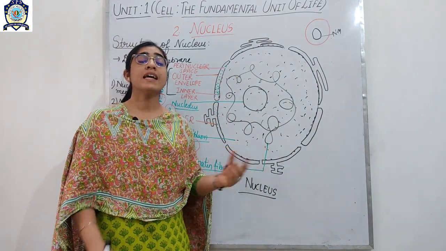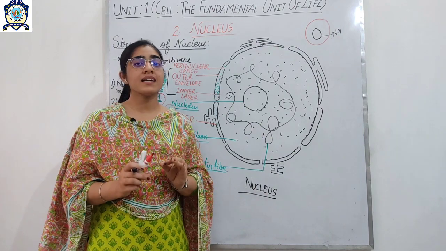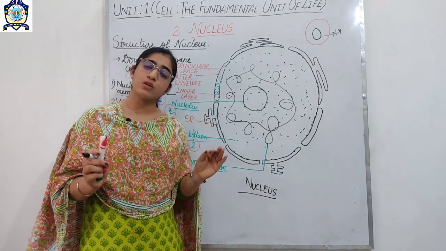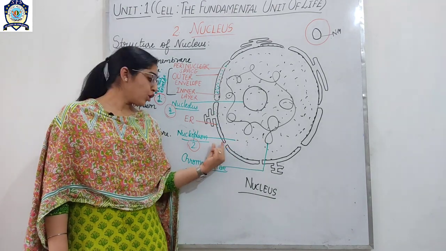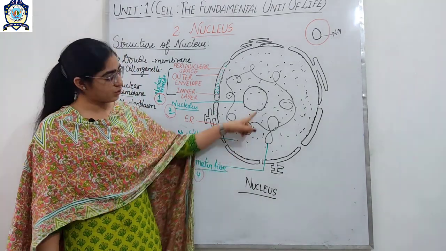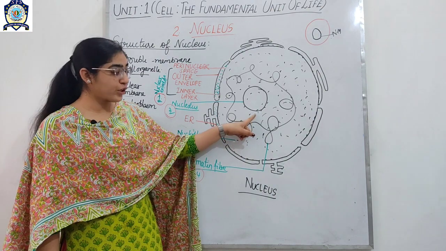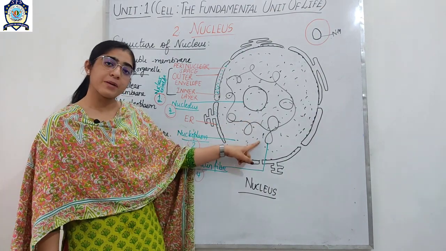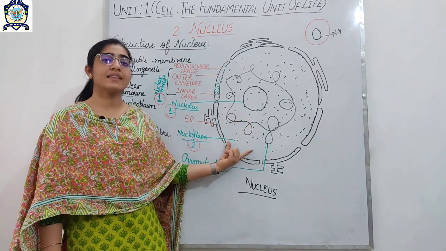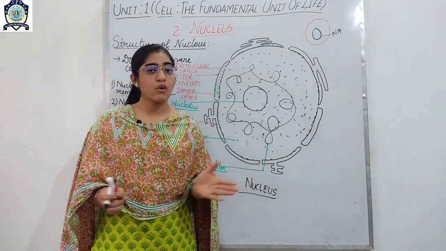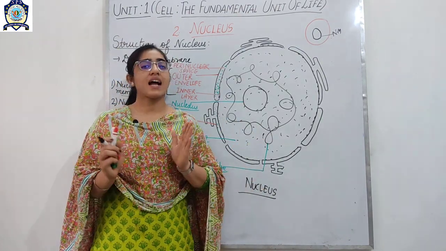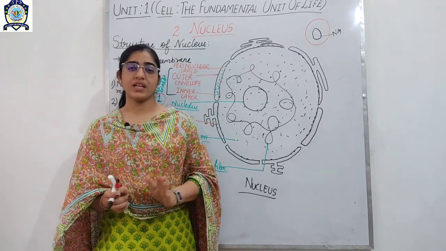What is nucleoplasm? It is a dense, colorless and transparent fluid which is present in the nucleus. And inside the nucleoplasm, students, you can observe here the nucleolus and chromatin fiber. Both lie in the nucleoplasm and it is made up of DNA, ribosomes and proteins.